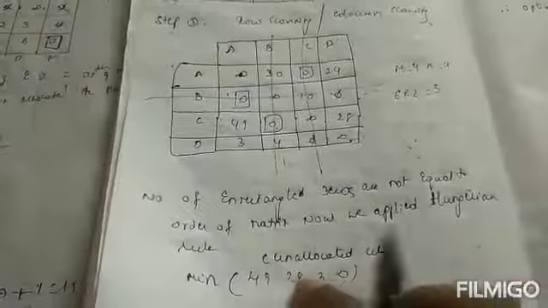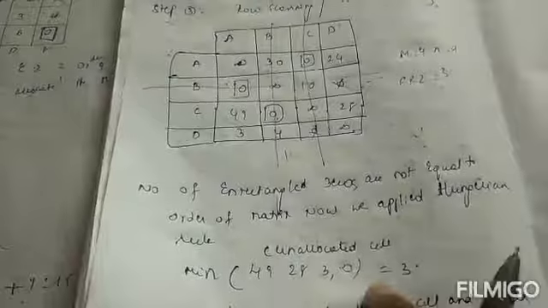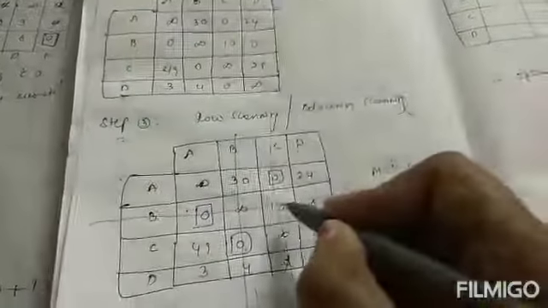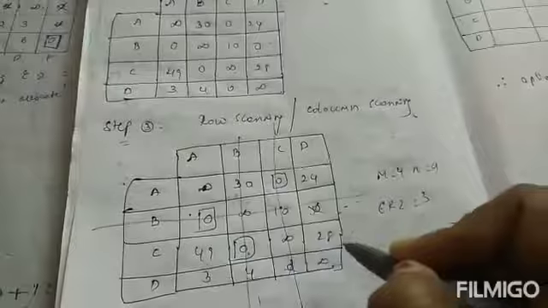So what is our Hungarian rule? I will select the unallocated cells. What are our unallocated cells? 24, 49, 28, 3 and infinity. I will take the minimum value, which is 3. So subtract 3 from the unallocated cells and add 3 at the junction. The junction is marked with a plus mark. So this is a junction, and we have only one junction, and here also one junction.